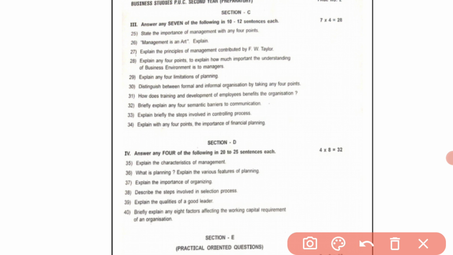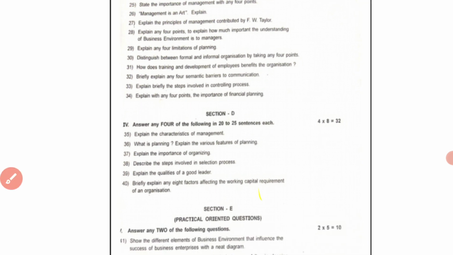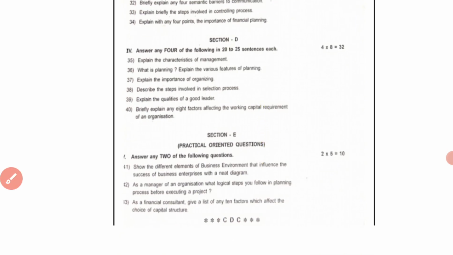So in the previous class, I told you that in the last chapter, they may ask factors affecting the working capital required of an organization or factors affecting the fixed capital required of an organization. From these 2 questions, any one question will be asked in your examination. This is about section D.